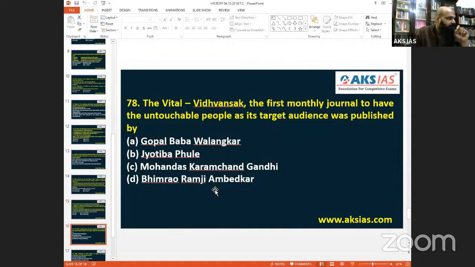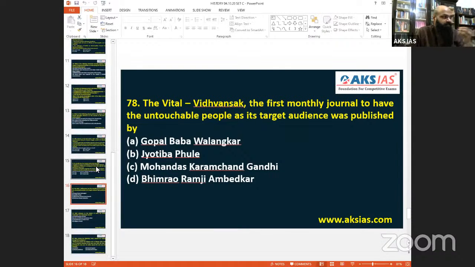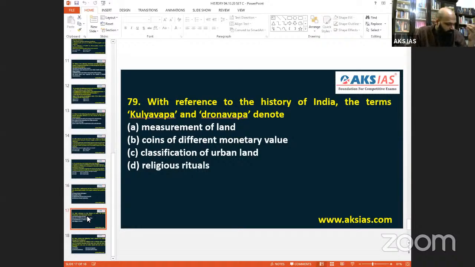Next one, 78 comes the Vitthal Vidwansak. Vitthal Vidwansak, the first monthly journal to have untouchable people as its targeted audience, was published by, of course, none other than Gopal Baba Valangkar. That is very much 78, it is A. 78 is A. Coming into 79, with reference to the history of India, the terms Kalyavapa and Dronavapa.